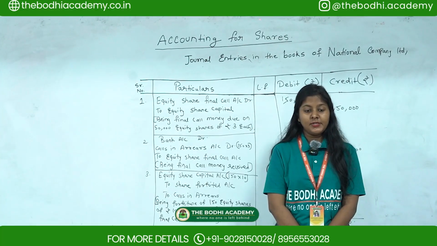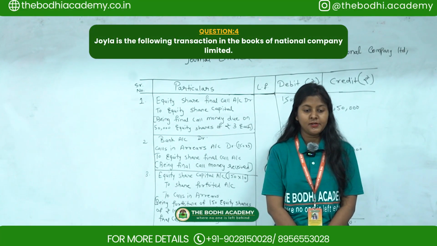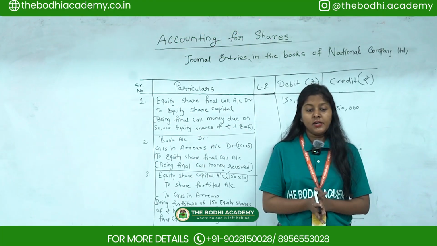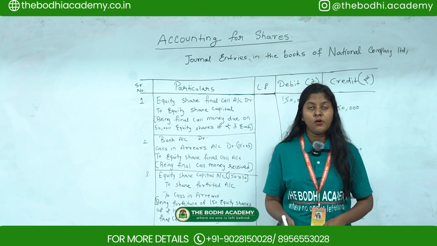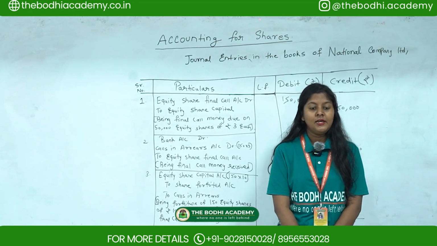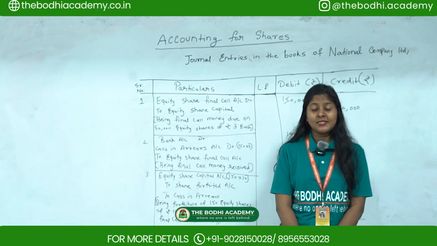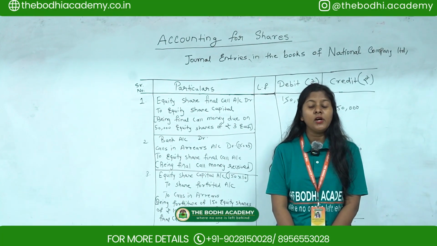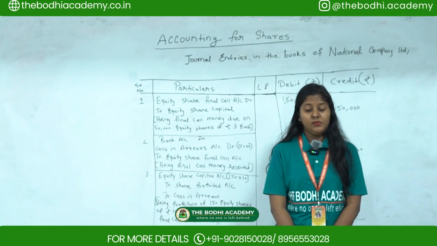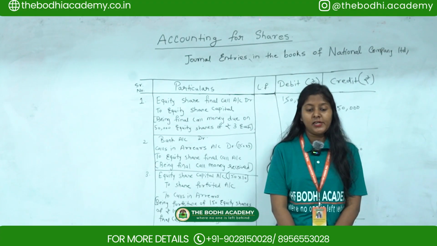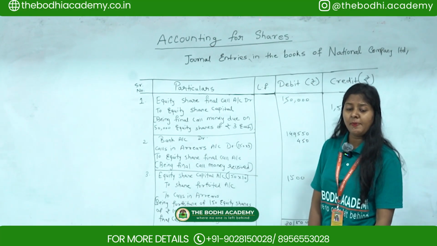So the fourth question is, journalize the following transactions in the books of National Company Limited. First entry, a final call was made by the company of rupees 3 per share on 50,000 equity shares. Second, the entire amount was received by the company except from Mr. Vijay holding 150 equity shares of rupees 10 each. Then, third, the company duly forfeited the shares held by Mr. Vijay. So we'll pass the entries.